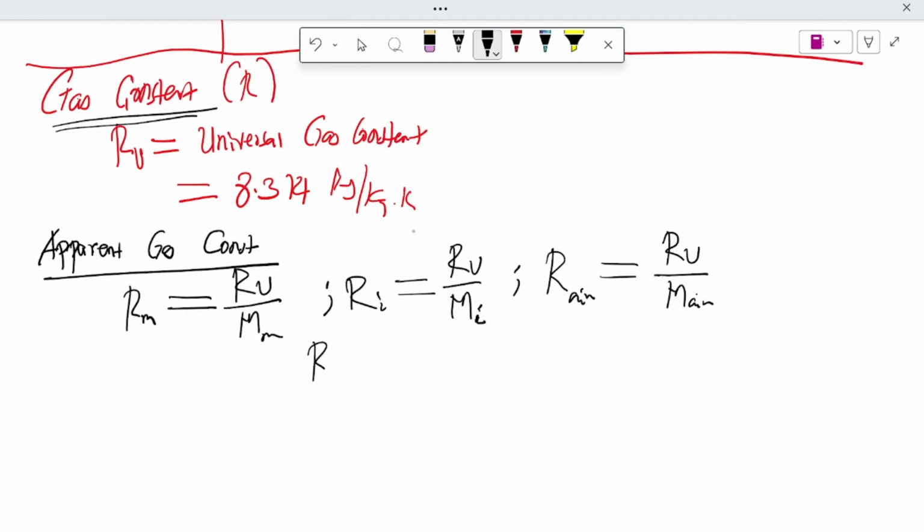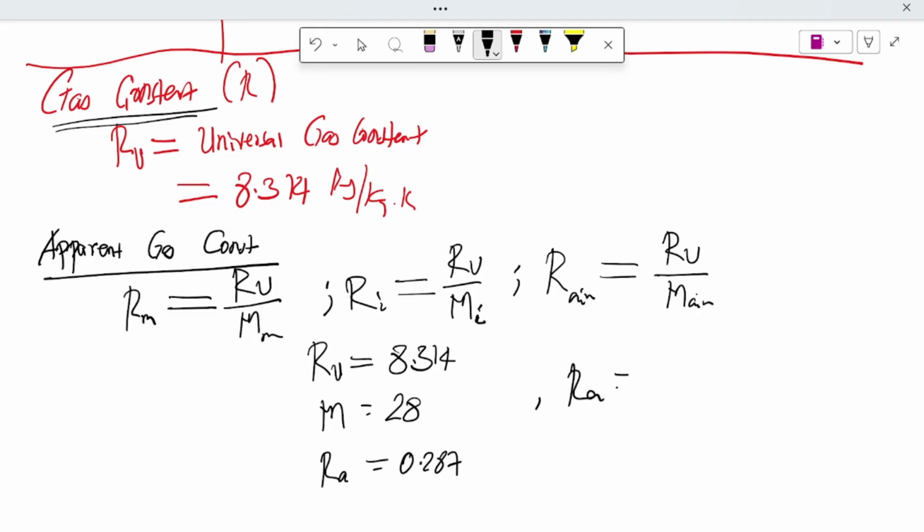As I told you before, the universal gas constant is 8.314 and the molar mass is around 28. So the gas constant is 0.287. Let us calculate Ra, the gas constant of air, as the universal gas constant over the molar mass, 8.314 over around 28.